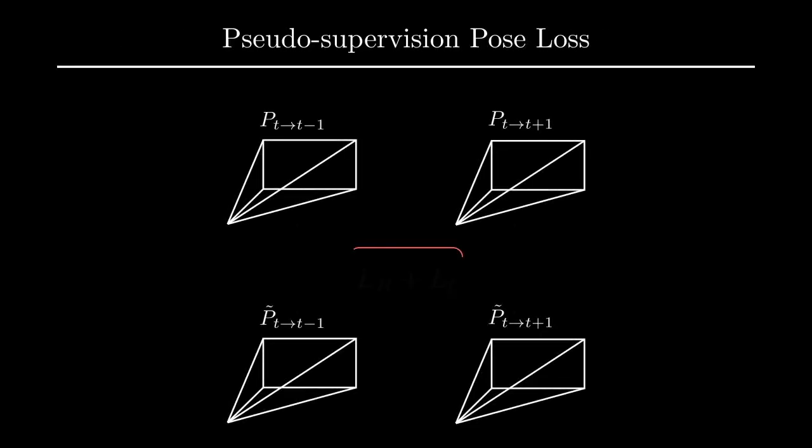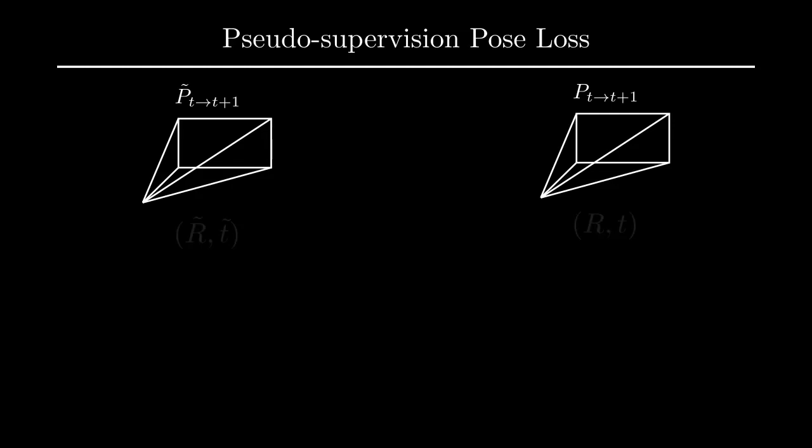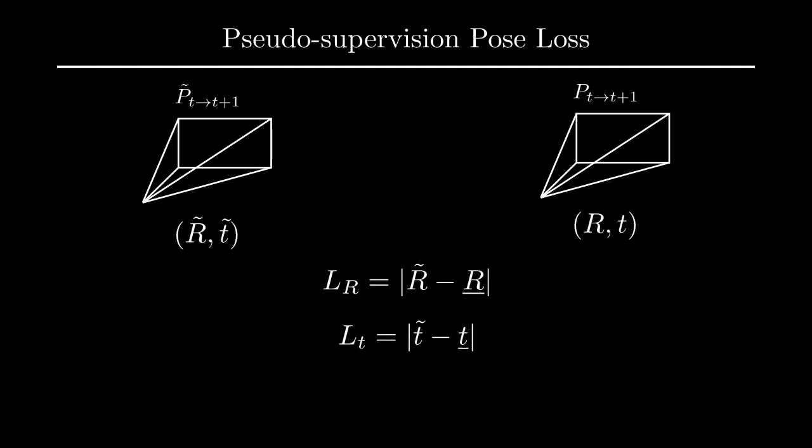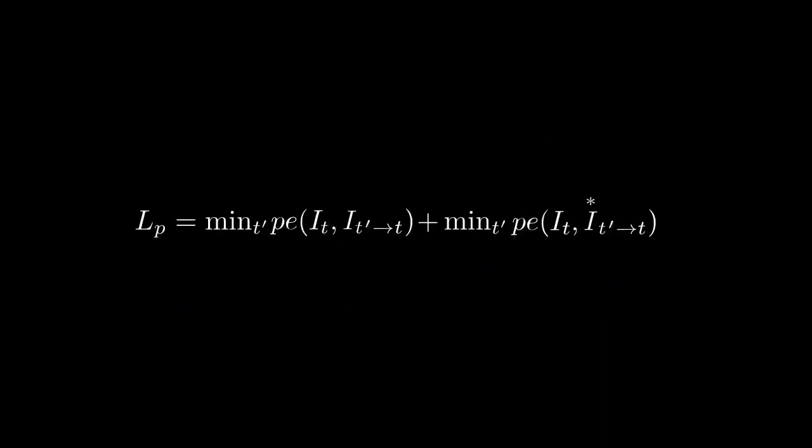Following this same scheme, we demonstrate our one-directional pseudo-supervised pose loss, which uses the unaugmented pose estimation to supervise the augmented pose estimation. We break down the pose into its rotation and translation components and simply find the L1 loss between them. From here, we can find the photometric loss between the target image and the reprojected images. We have a final per pixel photometric loss function as shown. We optimize for both the unaugmented and the augmented images to avoid any catastrophic forgetting.